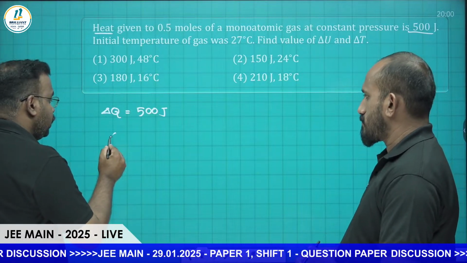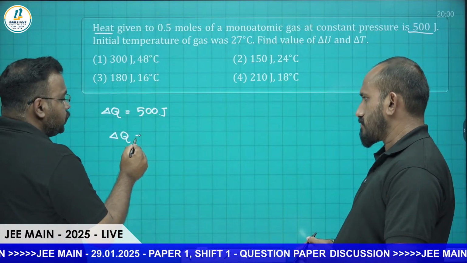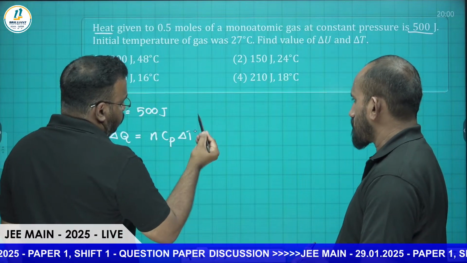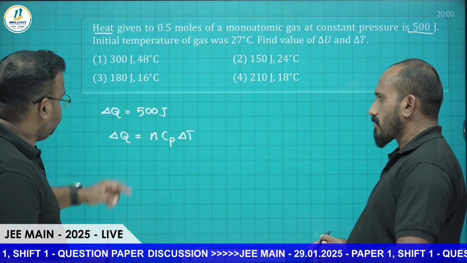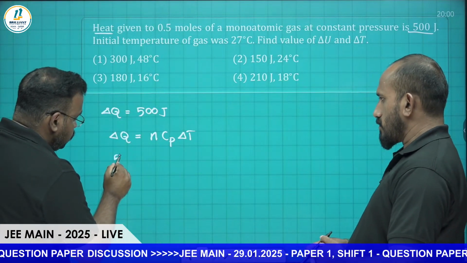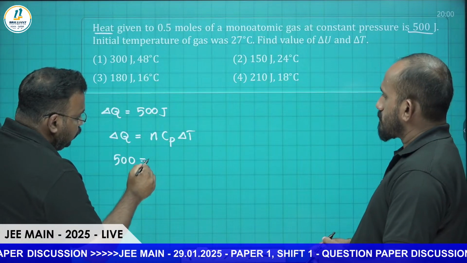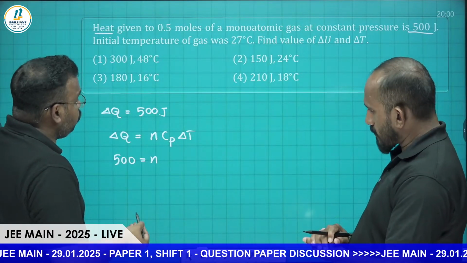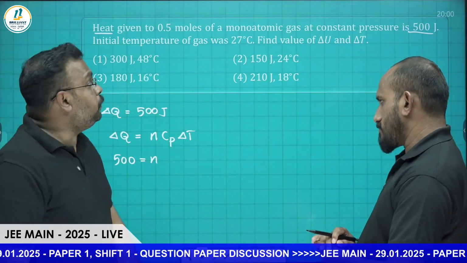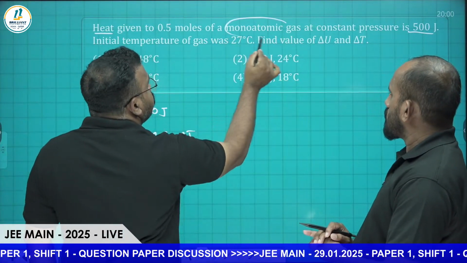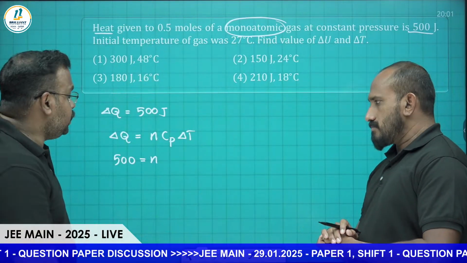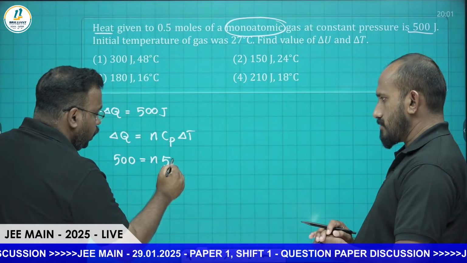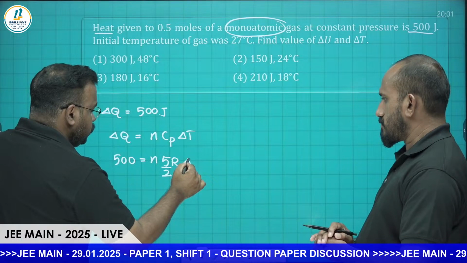Delta Q is equal to n Cp delta T. So 500 is equal to n into Cp into delta T. n is given, 0.5. What is Cp for a monoatomic gas? Cp is equal to 5 by 2 R. So 5 by 2 R into delta T is equal to 500.